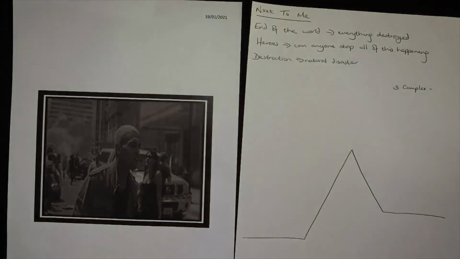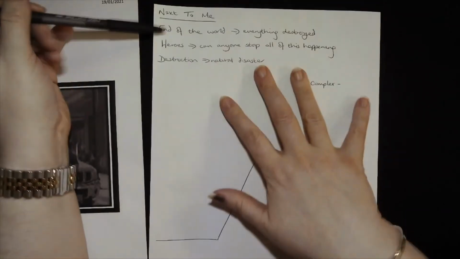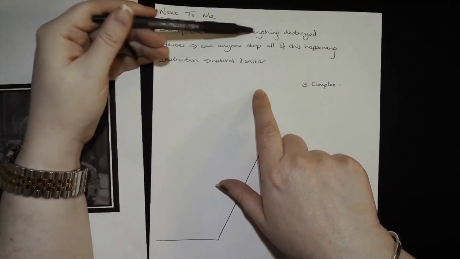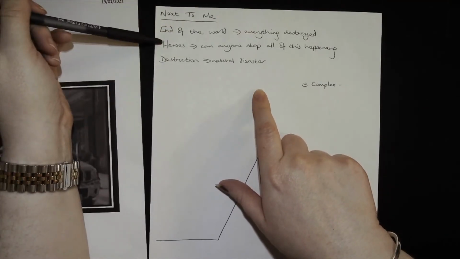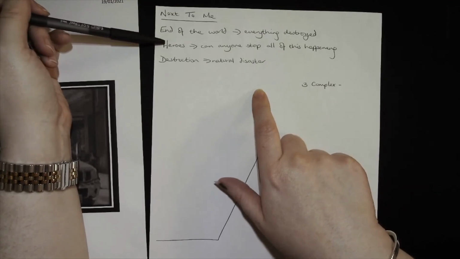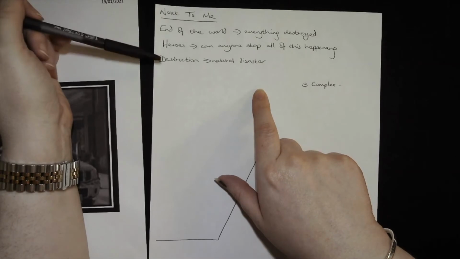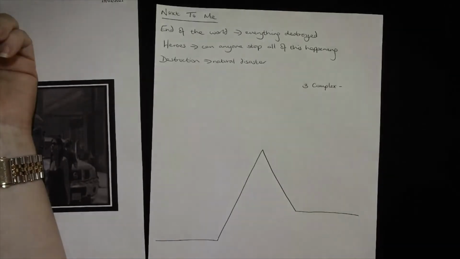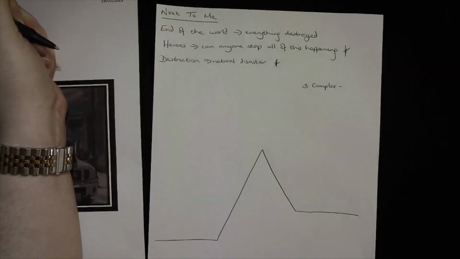So I'm going to look at it from the Freytag pyramid point of view, which is the one that a lot of you are probably used to. So, like Miss Hussein, I came up with my 3 stories first. So I had the end of the world as well, which I think actually would be a super common story if this was the exam. I would talk about how everything was destroyed. I then potentially had the idea of heroes. Can anyone stop all of this happening if there's been some kind of massive disaster? And then my third idea I had was destruction, some kind of natural disaster. What I actually want to do to try and make my story stand out and be unique, I'm going to use my idea of destruction, but I'm also going to use my idea of heroes because I quite like that.